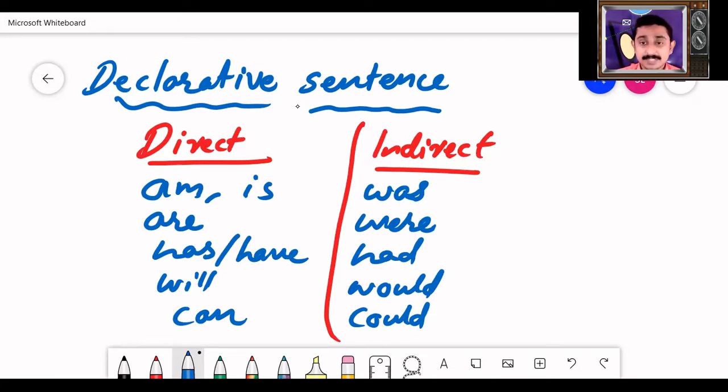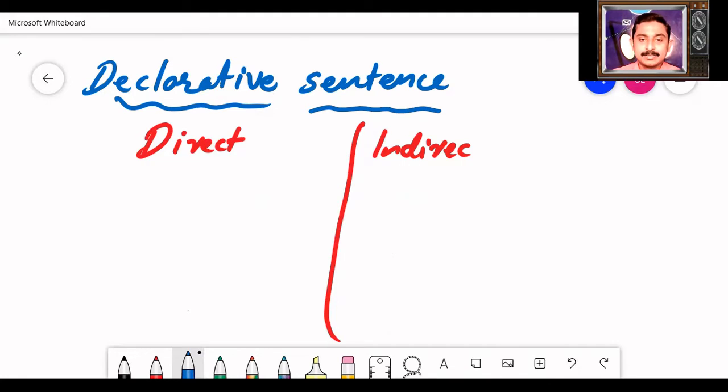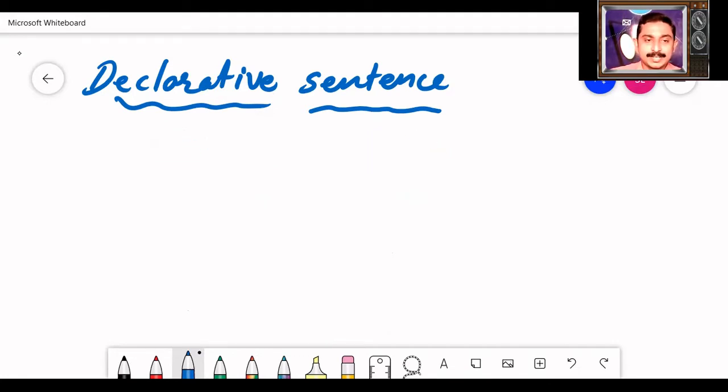If has or have is given, you are supposed to write had. If will is given, you are supposed to write would. If can is given, you are supposed to write could. In this manner, you need to make changes of tenses. Okay. Now let us take an example.